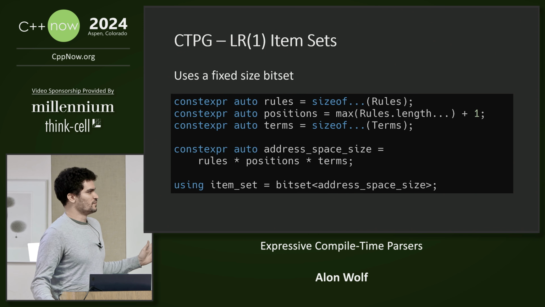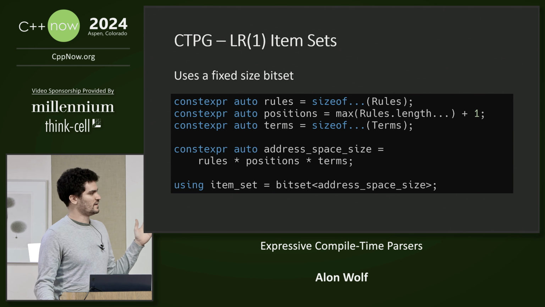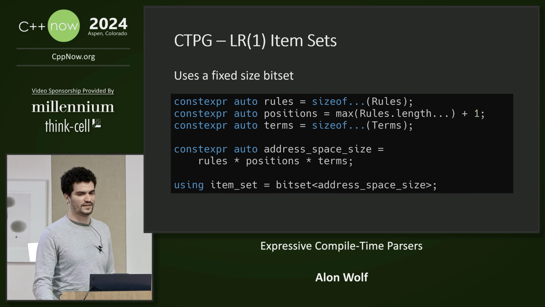Then ctpg computes the maximum value of each one of the data members that we saw. So here we have the number of rules, the maximum number of parsing positions, and the number of terminals. Then it multiplies them all together to compute the address space of all possible LR1 items. And so an item set is implemented as just a bit set over the entire address space.